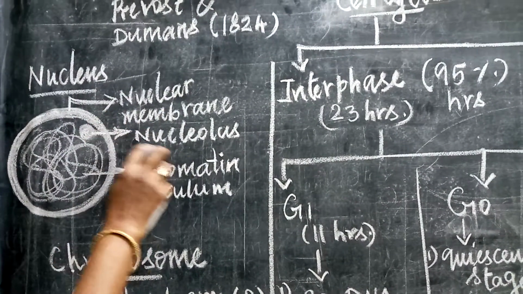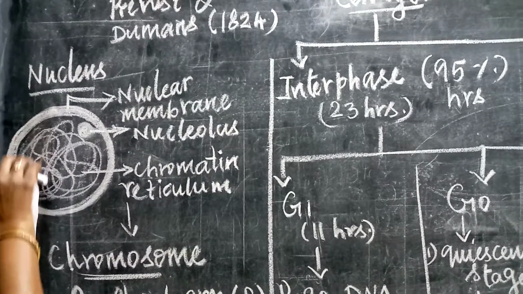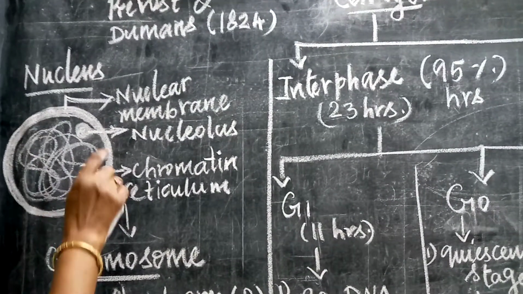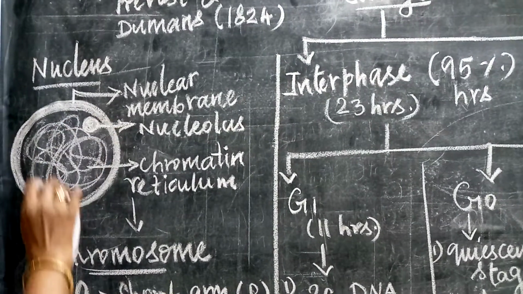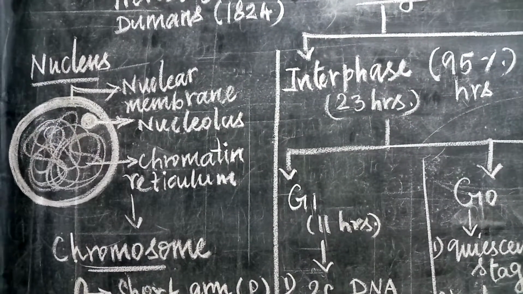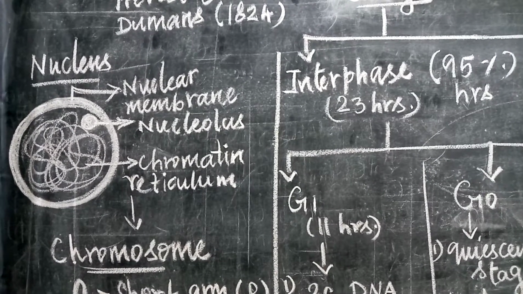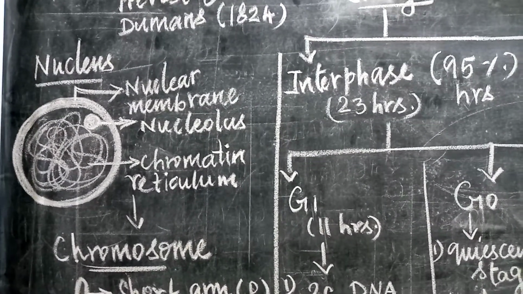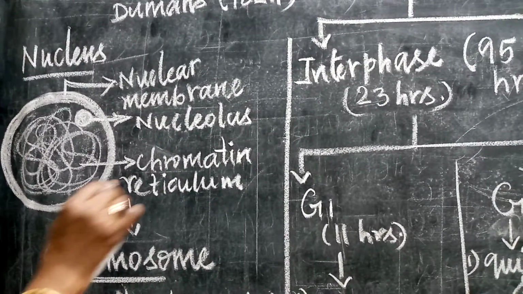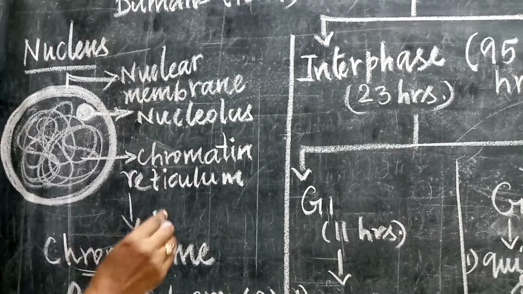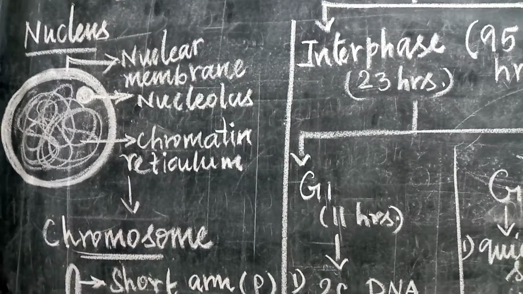It's a double membrane. Inside, this nuclear membrane encloses nucleoplasm, in which the nucleolus is there along with chromatin reticulum. Chromatin reticulum means very thin, fine thread-like structures, but they make one web-like structure. Now this chromatin reticulum condenses and becomes chromosomes at the time of cell division.